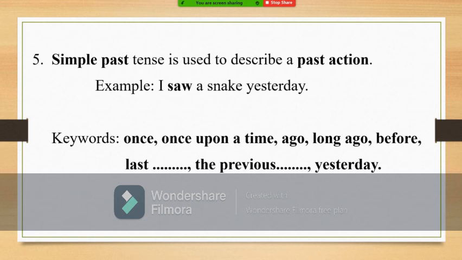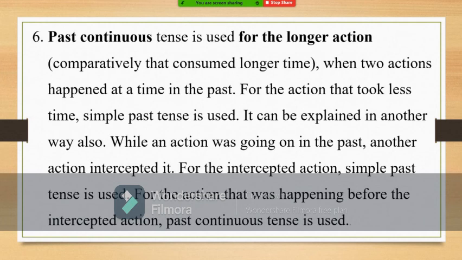And when should we use past continuous tense? There must be two actions, and they must have happened in the past, at a time in the past. At a time in the past means they must have happened at a particular point of time. For the action that took more time, we have to use past continuous.